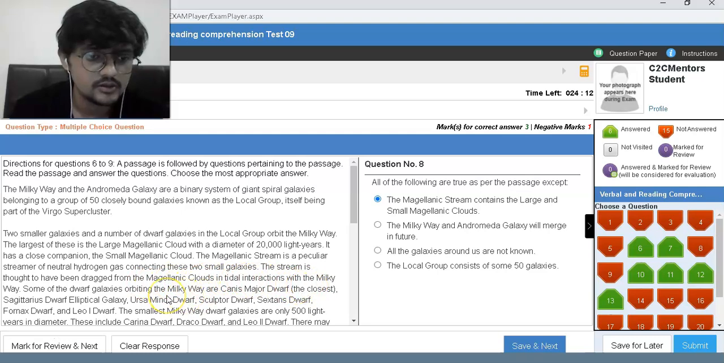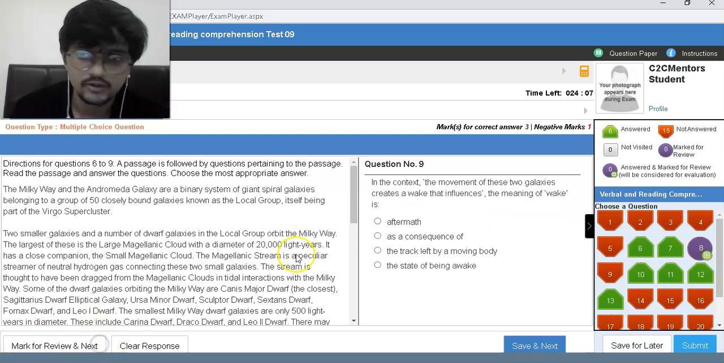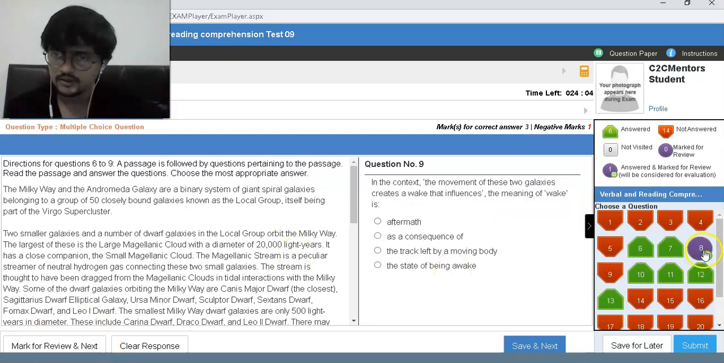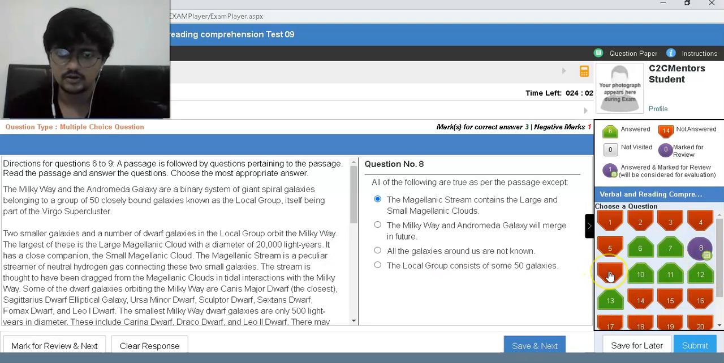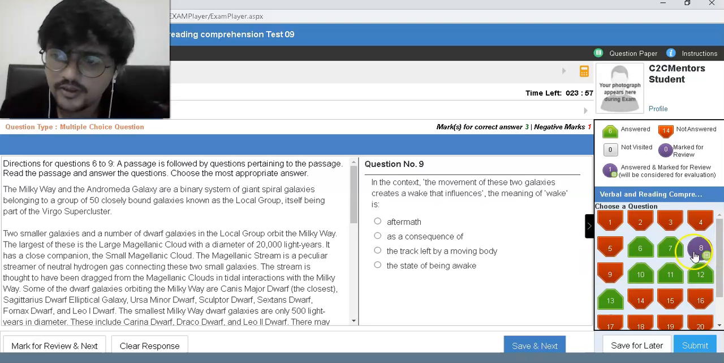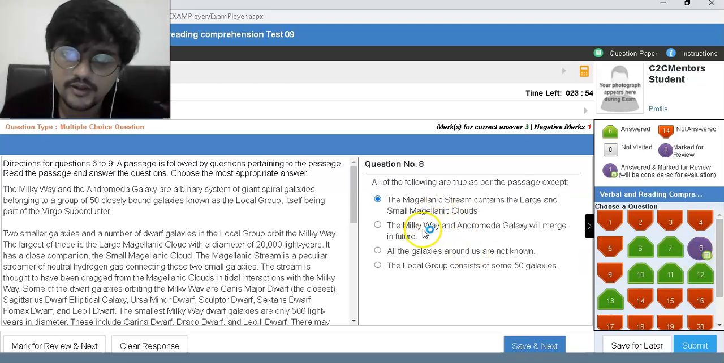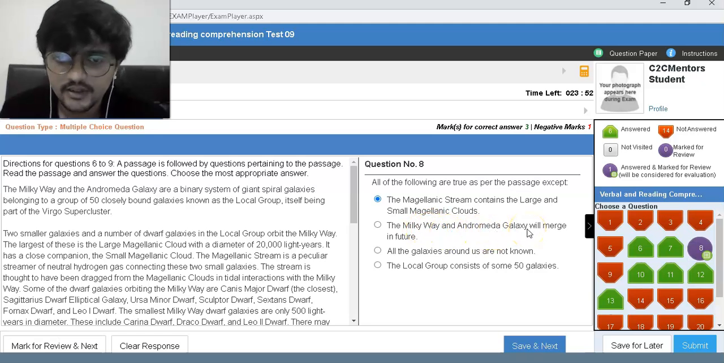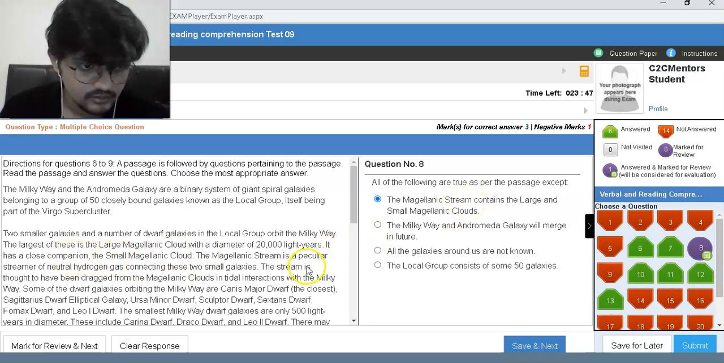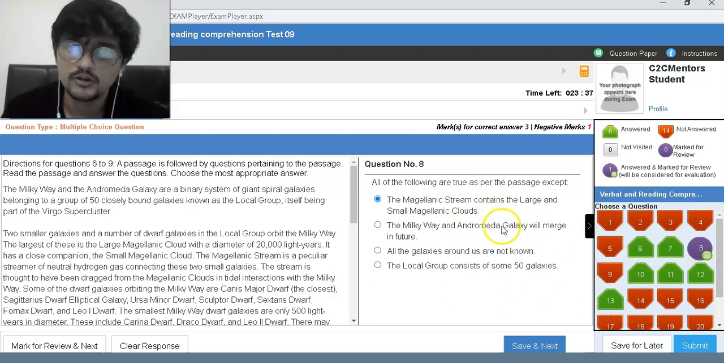Okay, yeah, that's why. So this becomes a little difficult. So that's why I'll mark it for review. My answer for this will be the Magellanic cloud option. Now, the thing with this is that they have said the Milky Way and Andromeda galaxy might or may merge. The same can be extended to this one. The stream is thought to have been dragged from the Magellanic clouds, right? So I'm not too sure, because the same could be applied over there.